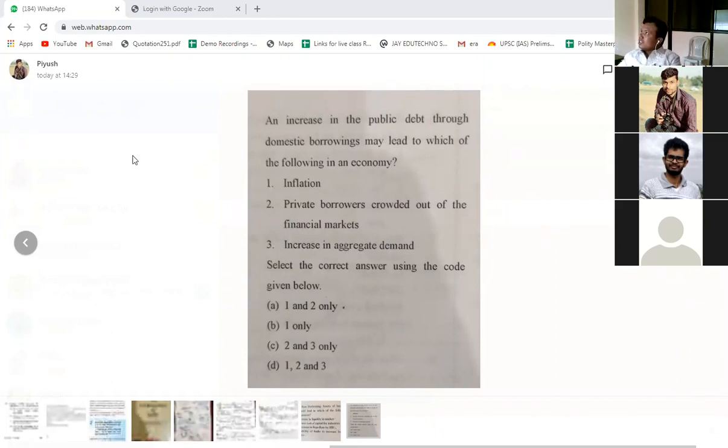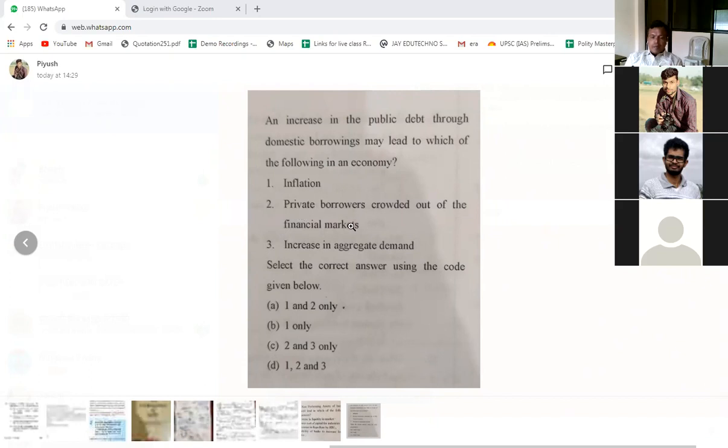It will decrease, again. Now Piyush may say, sir, when the government borrows the money, it will again go to the people, because the government spends that money on welfare policies or long-term or planned expenditure. But here you can see that in this process there is no effective increase in the liquidity in the market. The government needs some money, it is borrowed from the domestic people and the government spends it. So there is no change in the aggregate liquidity in the economy. So either it decreases the liquidity or it remains the same. It will not increase it, right? So there will be no inflation in that case.